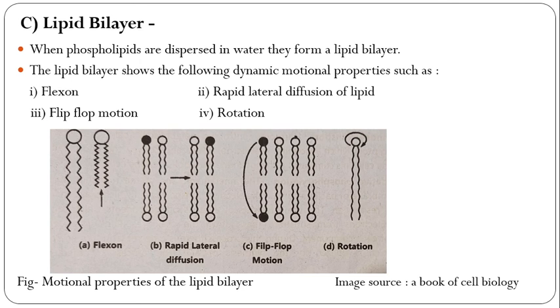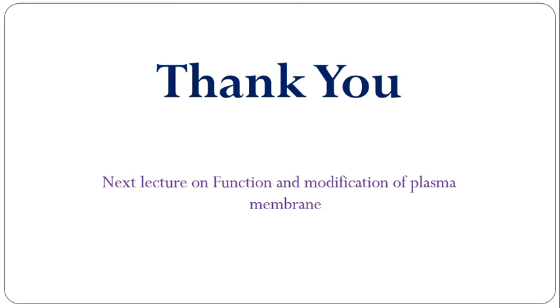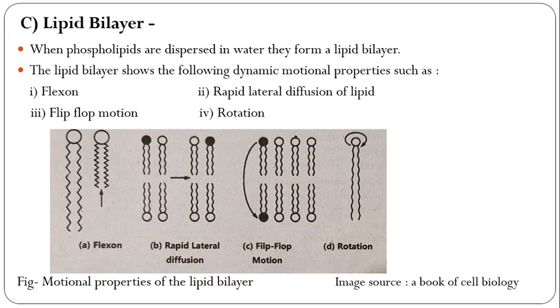And next one is the lipid bilayer. When phospholipids are dispersed in water, they form a lipid bilayer. Bi means two layers.